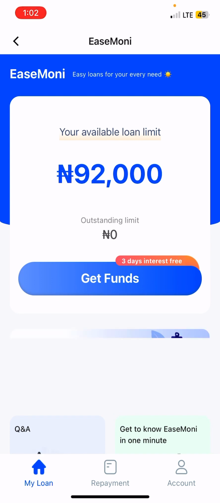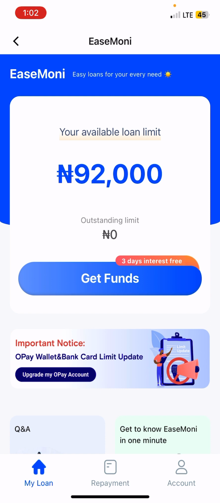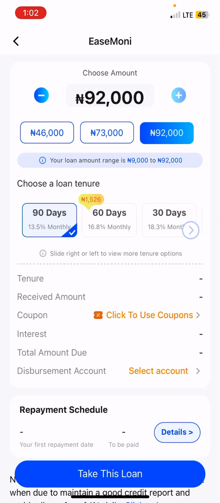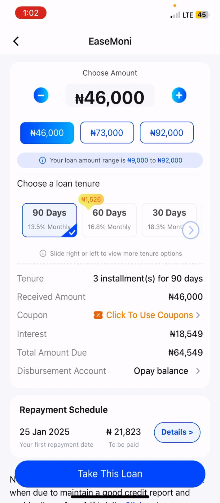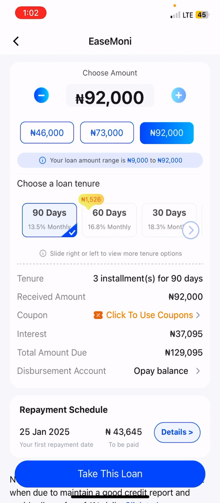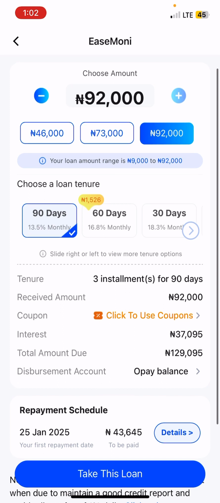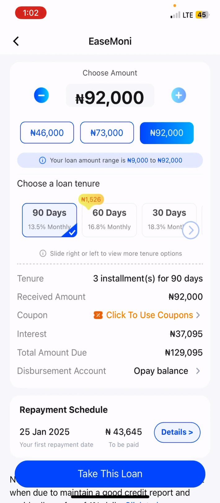It's loading. So you can see I have a 92,000 naira limit. It depends on your limit on your own Opay account, but this is how it works. Let's say you want to start. It's going to load the limits that you can apply for. So let me say get funds. As you can see, I can collect from as low as 46,000, and the highest is 92,000. And the good thing is that I have a 3 days coupon. That means if I pay within 3 days, I am not going to pay any interest.